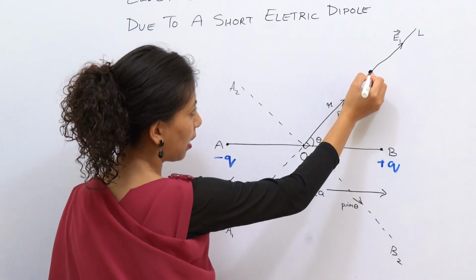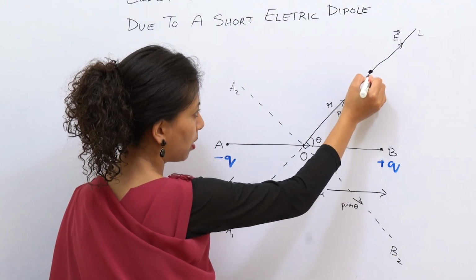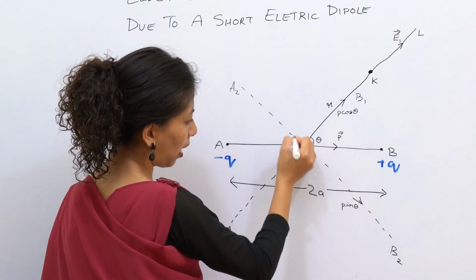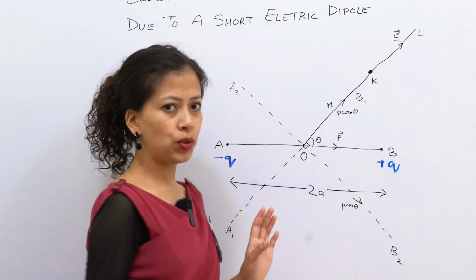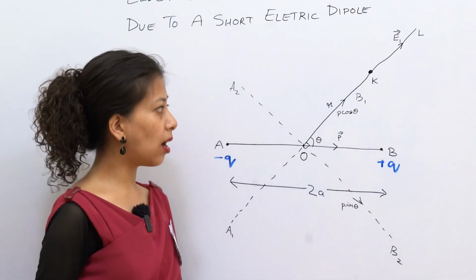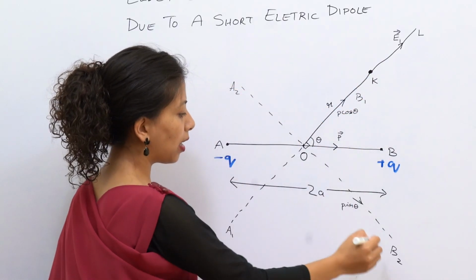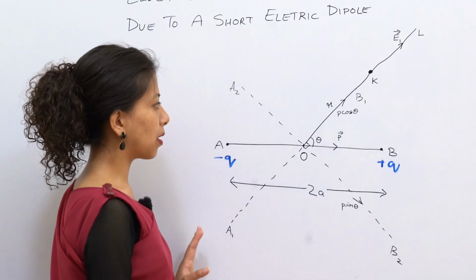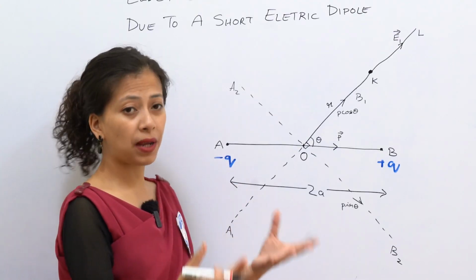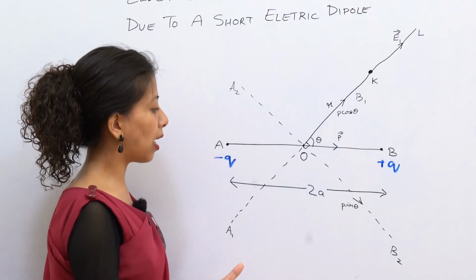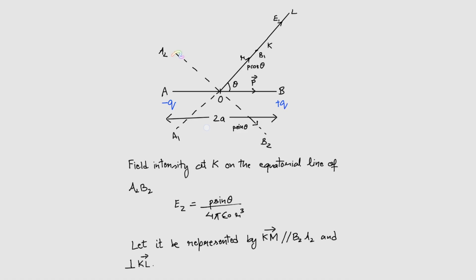And this point K lies on the equatorial line of line A2, B2. So the electric field at point K, alright? Sorry, with respect to line A2, B2, okay?